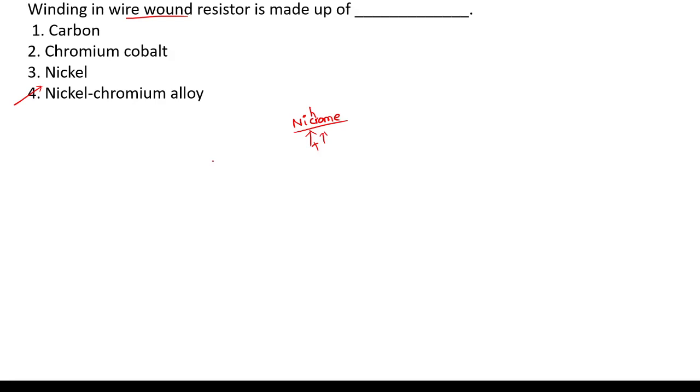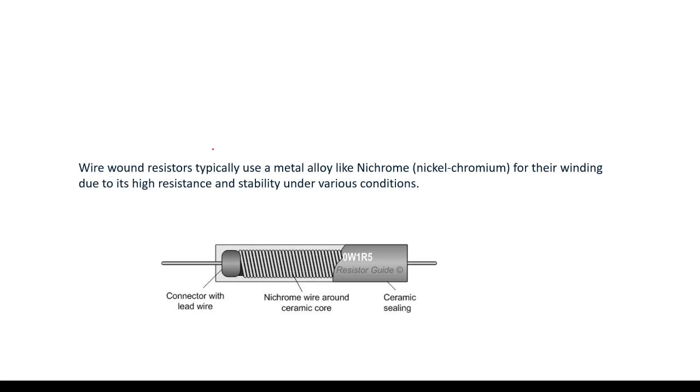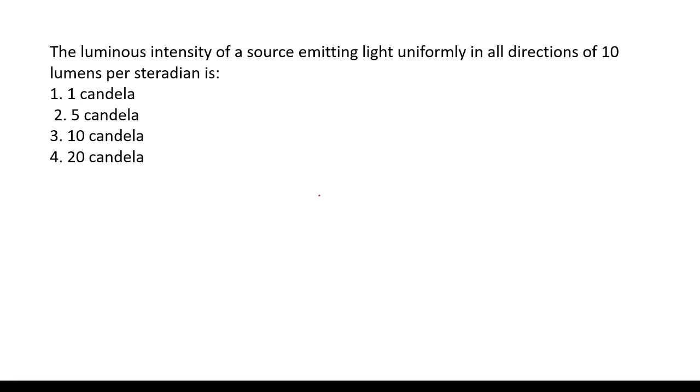Because of its very high resistance, it can offer very high resistance and also stability. It gives very good stability for temperature variations. Wire wound resistors have high resistance and stability under various conditions, meaning temperature, pressure, and all those.